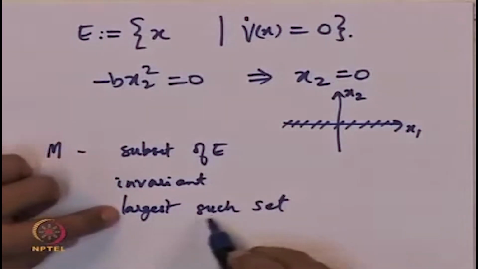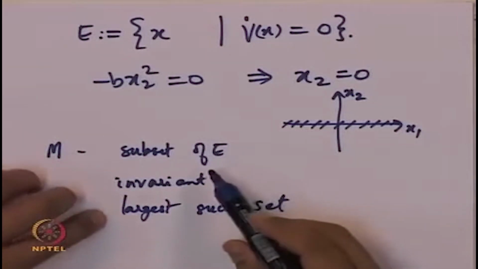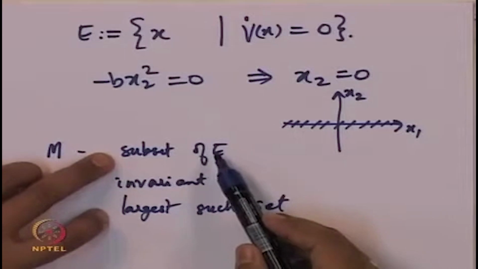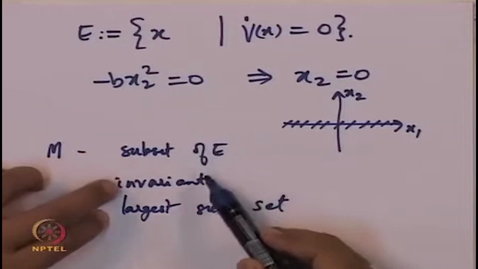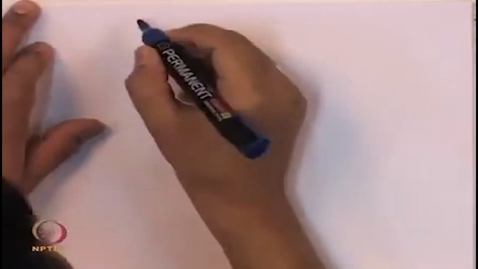So how will we find the largest such set? We will look for what values of x1 and x2 are subsets of E and are also invariant. When we try to do this, we will automatically get the set of all x1, x2 points that are invariant and contained in E, and hence it will be the largest such set.